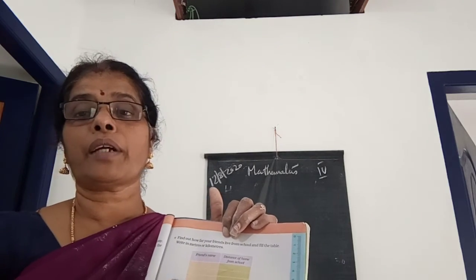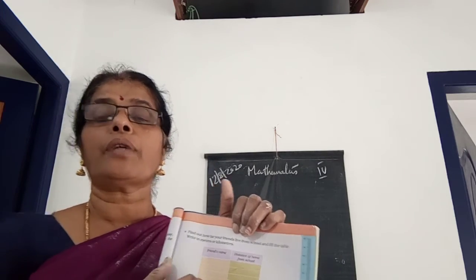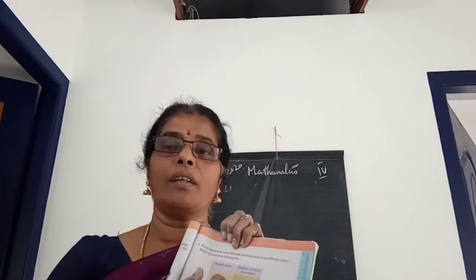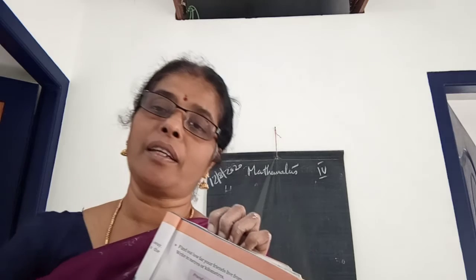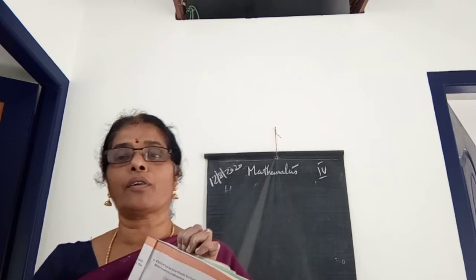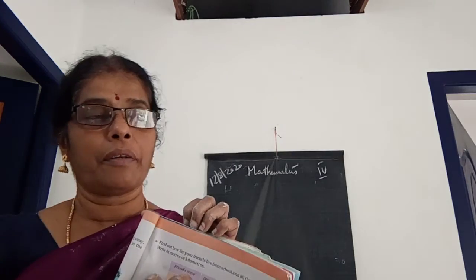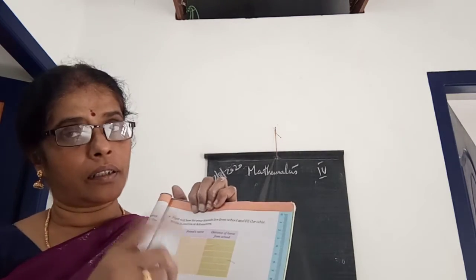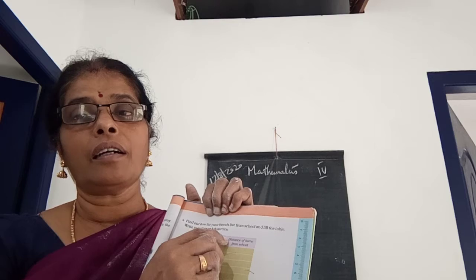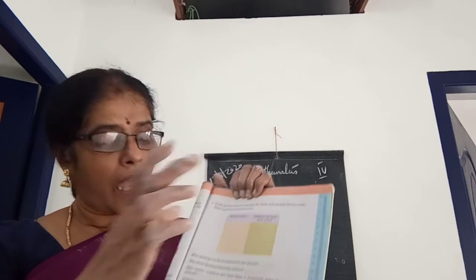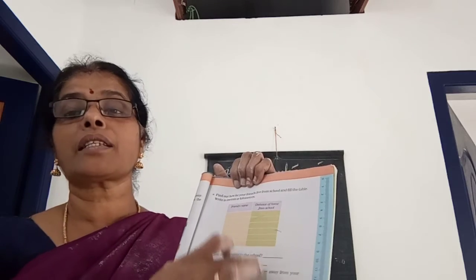Your friend's name you can write here, and you can ask what the distance from home to school is. You ask your friends and your friends will ask their parents. Then they will get the distance from home to school, and if they give that answer, then you can write those distances here. Okay, and you have to write the answers for that.